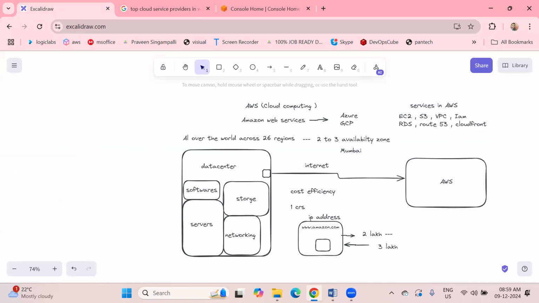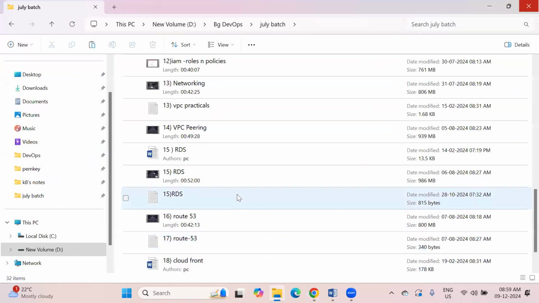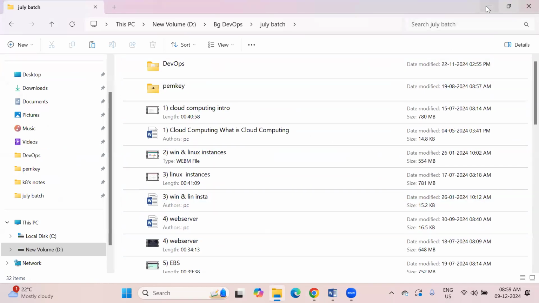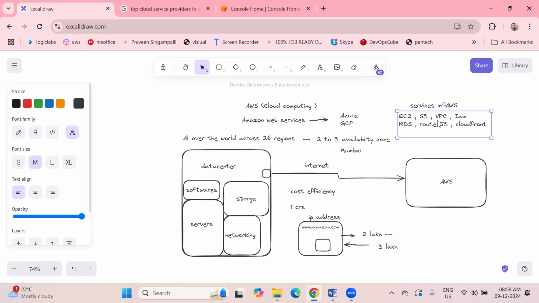Any doubts? Any doubts, guys? This is about AWS. I'll discuss the DevOps topic as well. Before going to DevOps, let me know, do you have any doubts? Tamim, Durga, Rahul, Vivek? No? Okay.